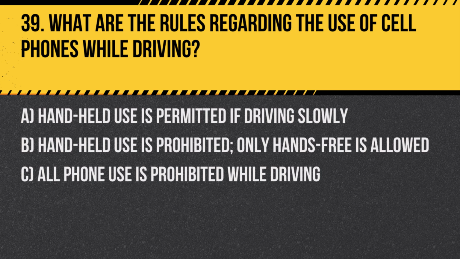A. Handheld use is permitted if driving slowly. B. Handheld use is prohibited. Only hands-free is allowed. C. All phone use is prohibited while driving. Answer. B. Handheld use is prohibited. Only hands-free is allowed. This rule helps maintain focus on driving without the distraction of handling a phone.